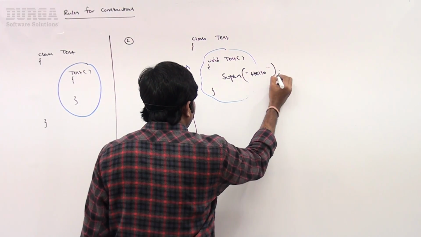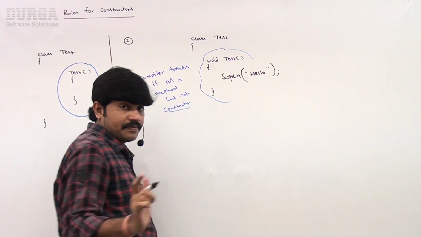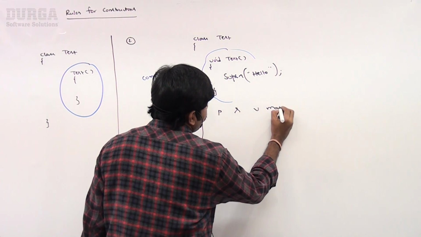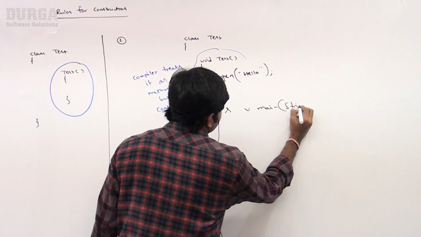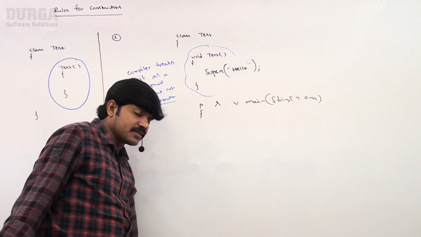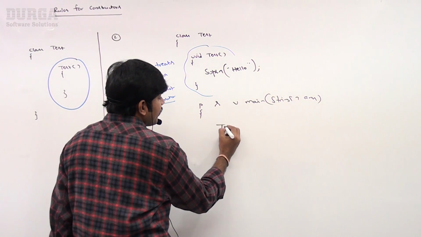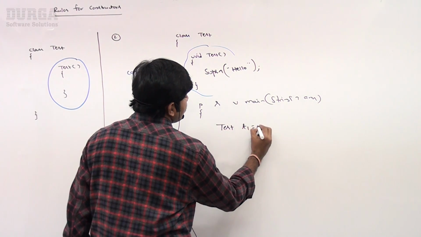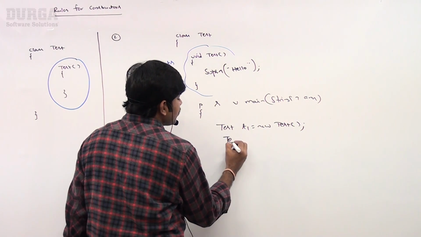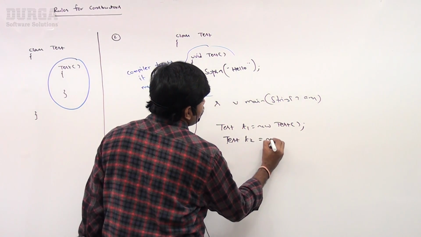It may be a method or it may be a constructor, we will decide. Now have a look. Public static void main, String array args. I am creating Test t1 is equal to new Test, Test t2 is equal to new Test.